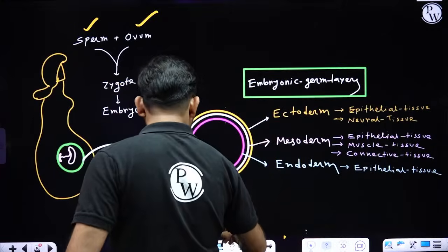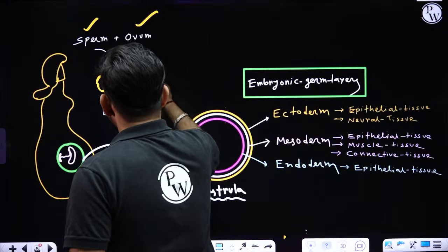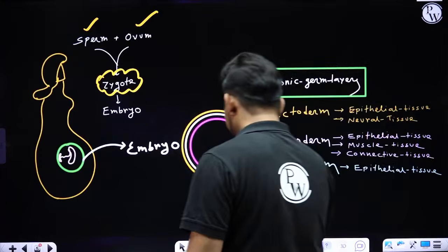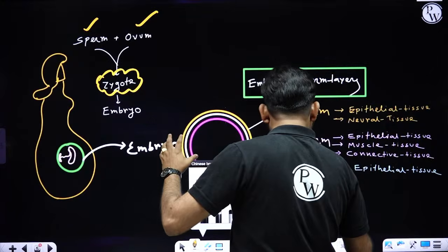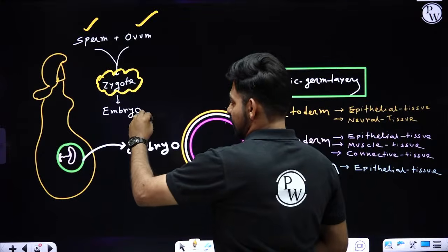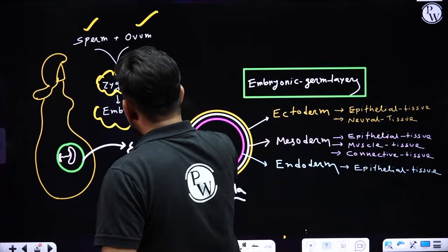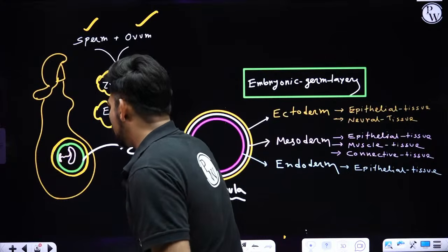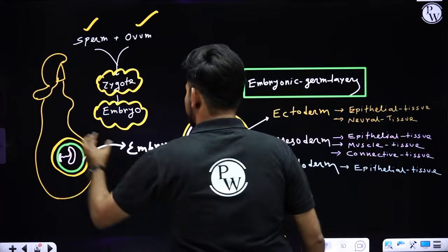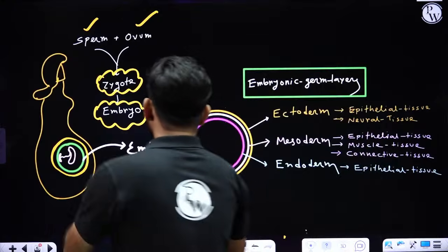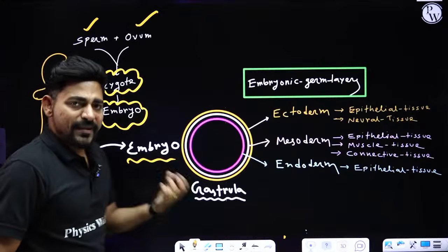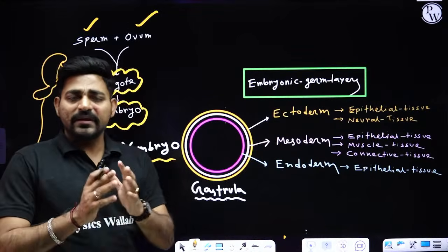There will be formation of zygote, the first cell of our embryo, the first cell of our life. Now gradually the zygotic development will progress, and there will be formation of embryo inside the mother's womb, inside the mother's uterus. Now if you observe this embryo carefully, in the beginning of our life,